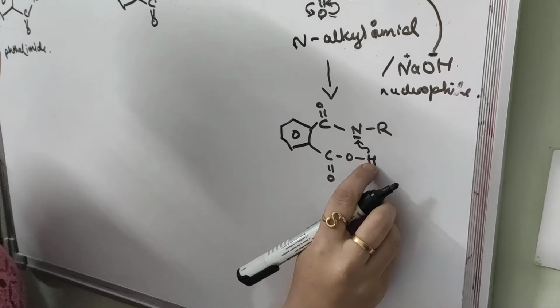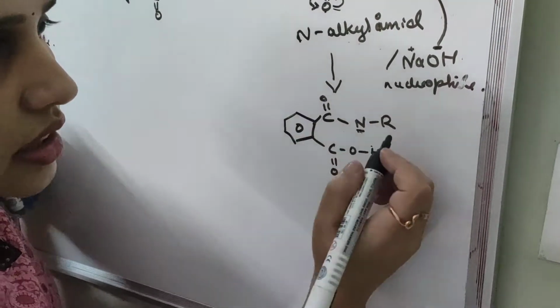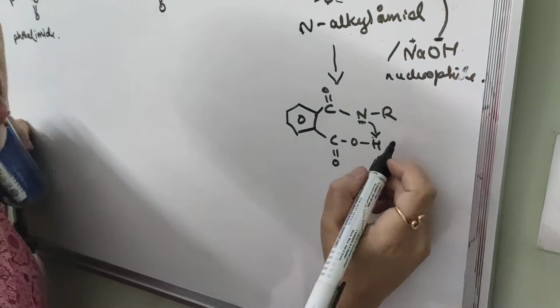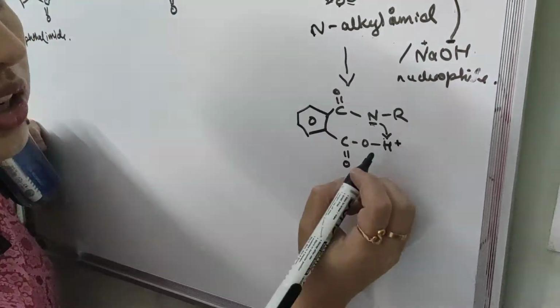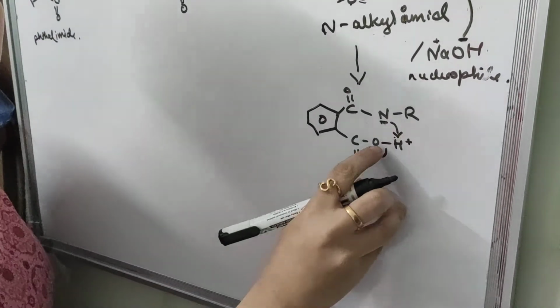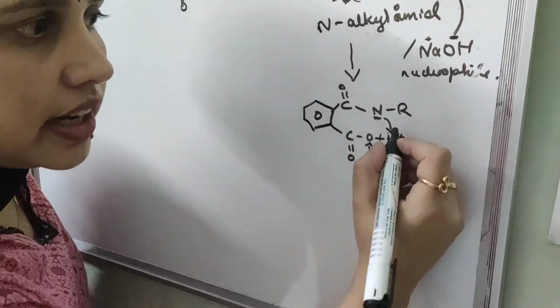This nitrogen attracts the partially positive hydrogen, then the lone pair of electrons shifts to the oxygen, and the cleavage of the OH bond takes place.